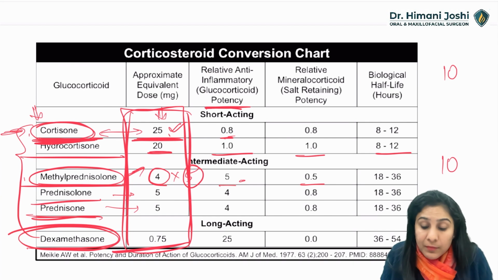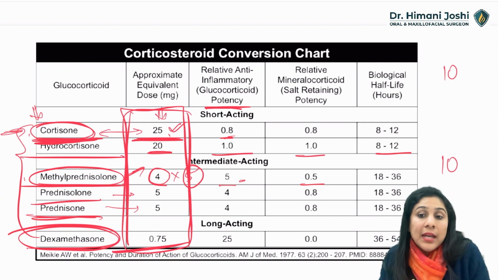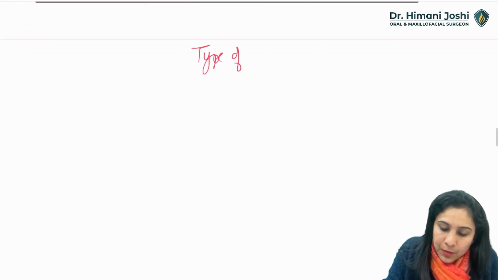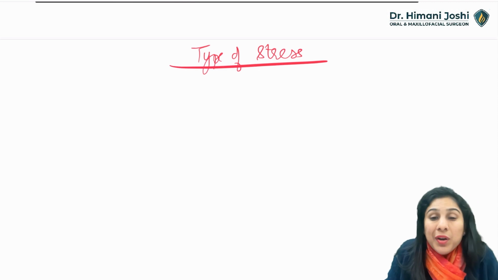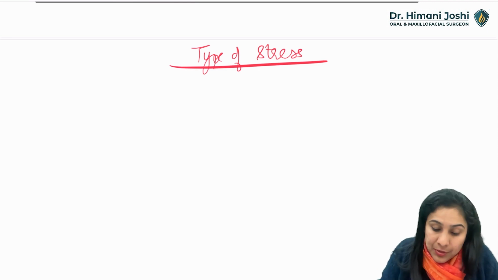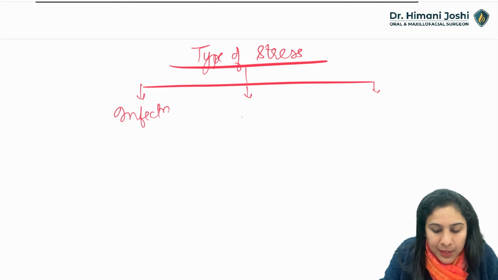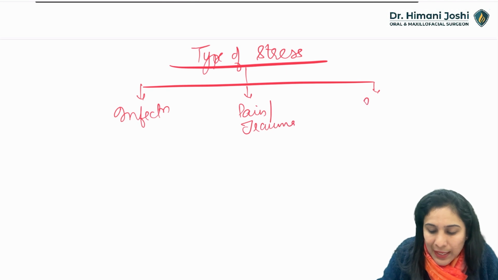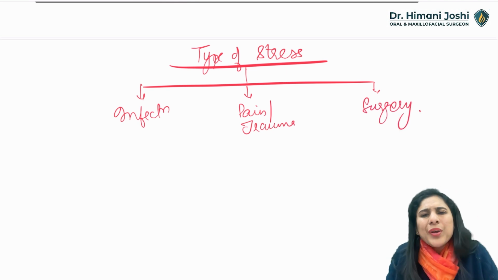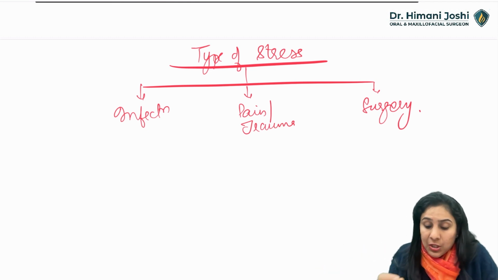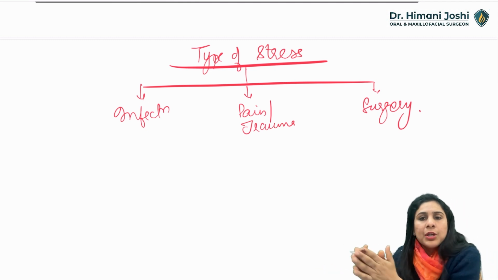All right. Another thing which helps you decide whether steroids are to be given or not is the type of stressor or the type of stress. Okay, what is the type of stress that is going to happen to the patient? Like I said, it can be infection, it can be some pain or trauma, or it can be surgery. Okay, you can relate everything to surgery. If it is a mild infection, moderate infection, or severe infection. Similarly, if it's a mild surgery, moderate surgery, or severe surgery.